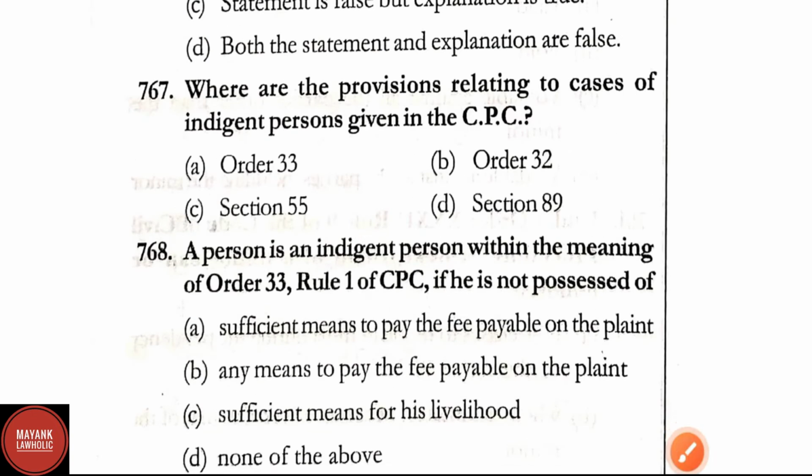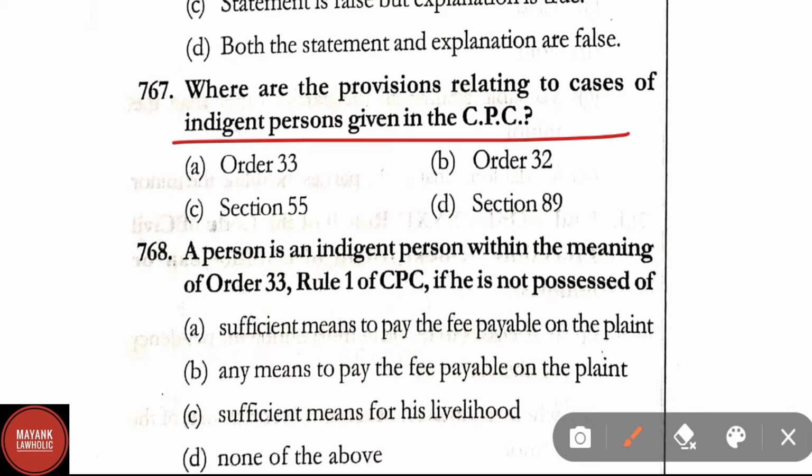Question number 767. Where are the provisions relating to cases of indigent persons given in the CPC? It is provided under Order 33 of the CPC. So option A here is the right answer.